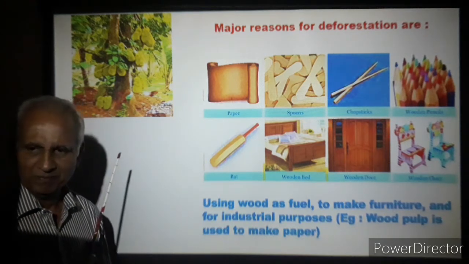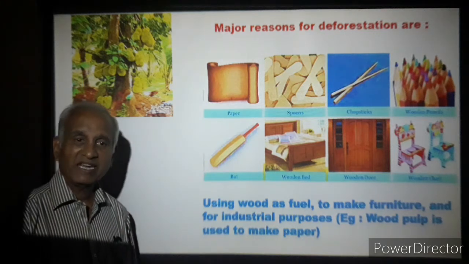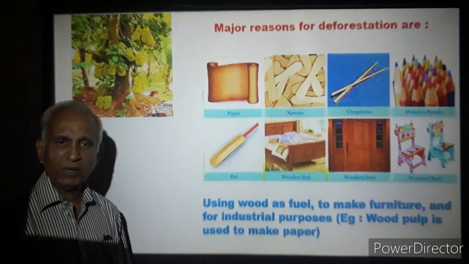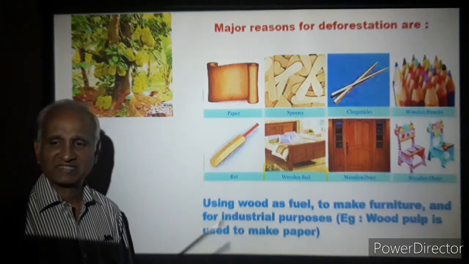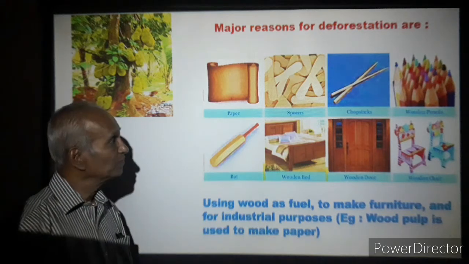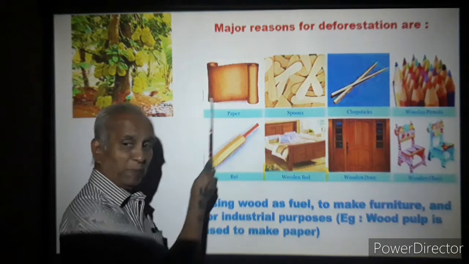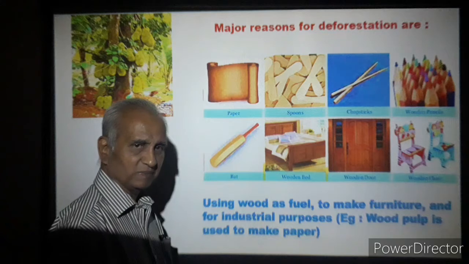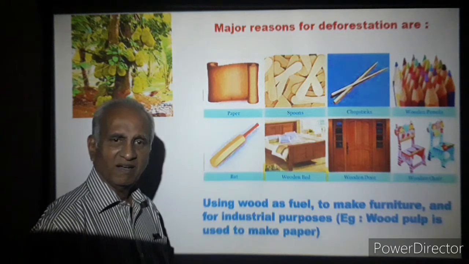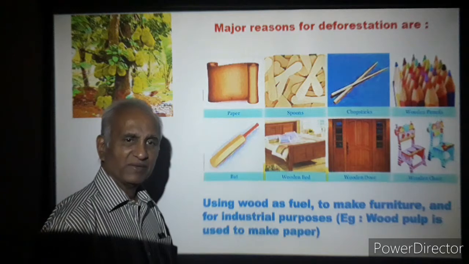By cutting them, we are getting our own base, our own firm base, axed. Here, paper. For paper we cut trees. Softwood trees are cut for the reason that they give us paper.